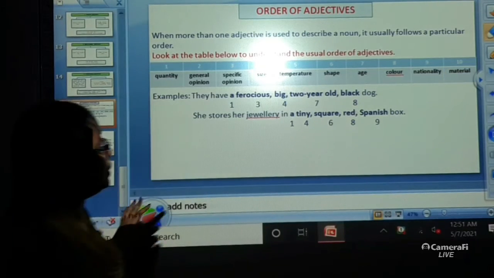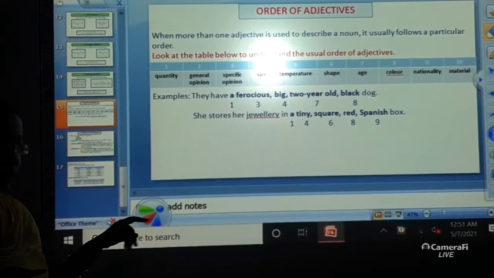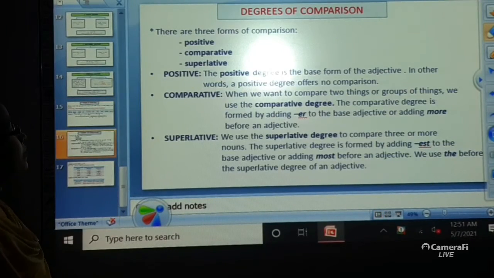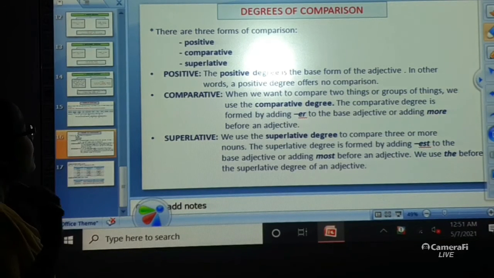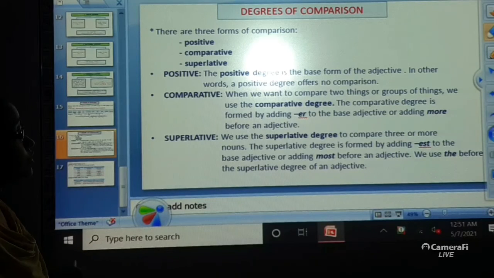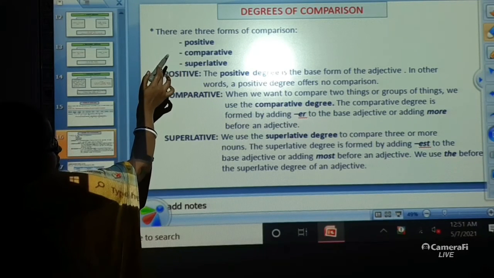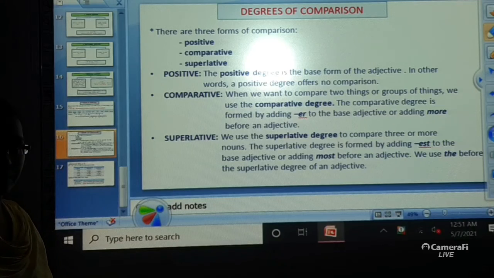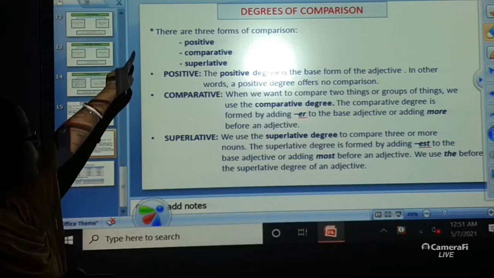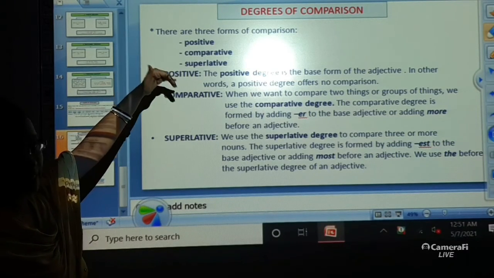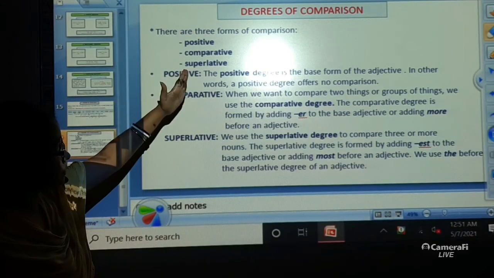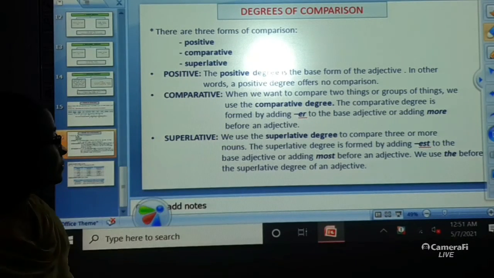So I hope the order of adjective is clear with you. Now the next that you have in your topic is degree of comparison. There are three forms of comparison. The first is positive, comparative is the second one, and superlative is the third one. What these three types are, positive, comparative and superlative, we are going to study.